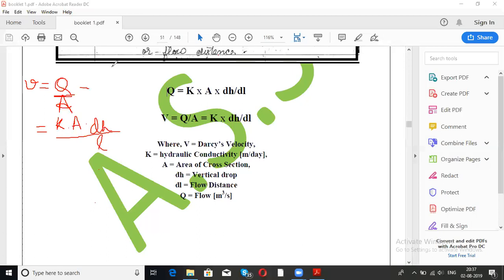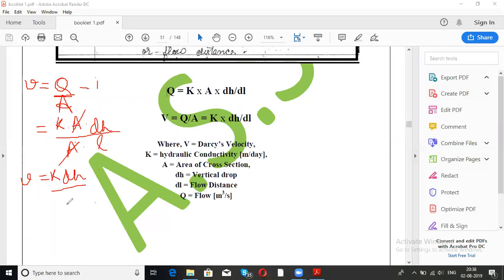And here in this first equation, we had A divided by A. तो क्या हो गया? Divided by A. Now, this A will be cancelled by this A. So, what will be the final equation of the Darcy's velocity? V will be equal to K dot DH by L. आ गया? K dot DH by L. Have you got it or not? This is the Darcy's velocity equation.